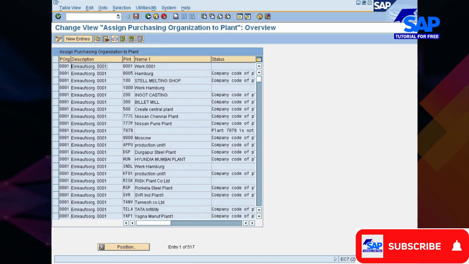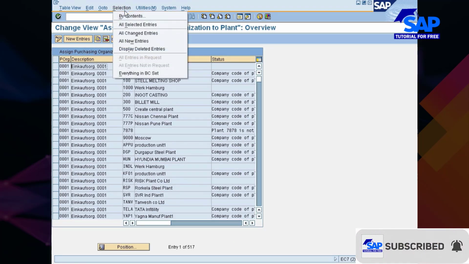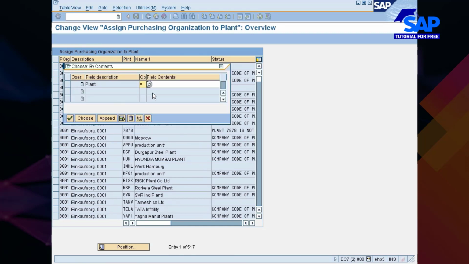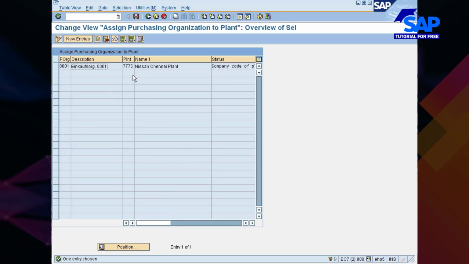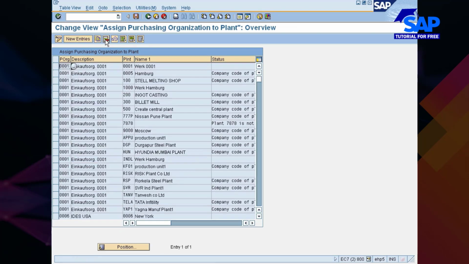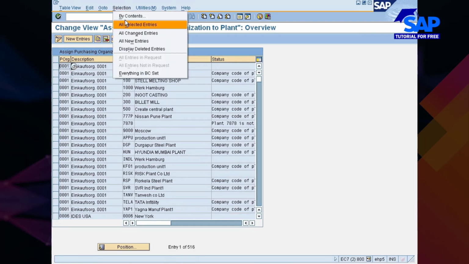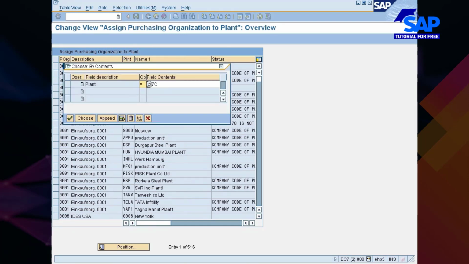Okay, so here there is a possibility that you will have some inconsistent entries. So you go with, to start with, plant 777C. Choose. There is an inconsistency here. You delete this, save it, and also look for the other plant, 77P.